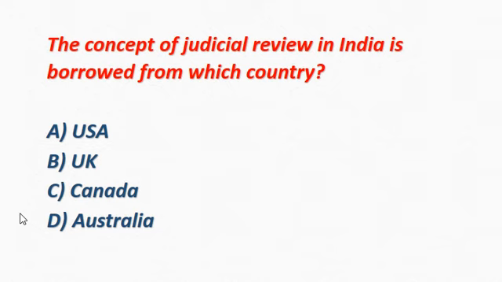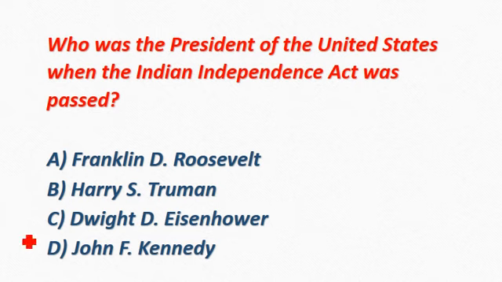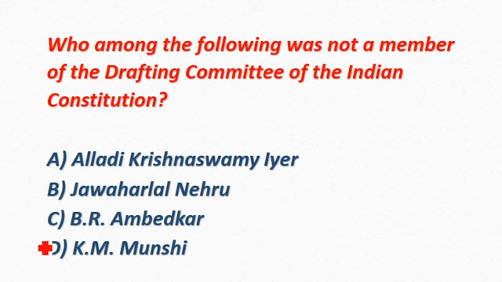The concept of judicial review in India is borrowed from which country? Correct answer is option A, USA. Who was the President of the United States when the Indian Independence Act was passed? Correct answer is option A, Franklin D. Roosevelt. Who among the following was not a member of the drafting committee of the Indian Constitution? Correct answer is option B, Jawaharlal Nehru.